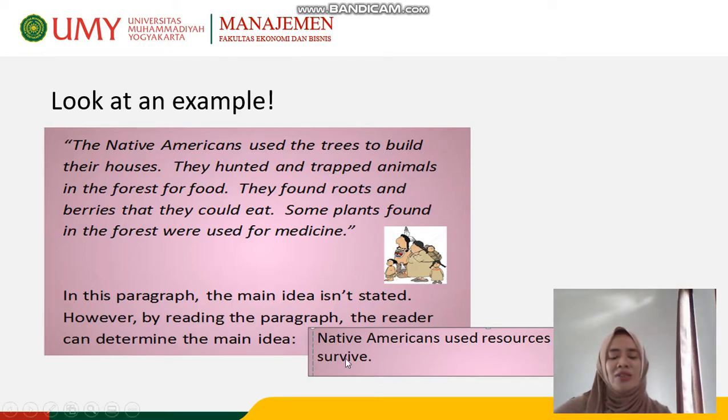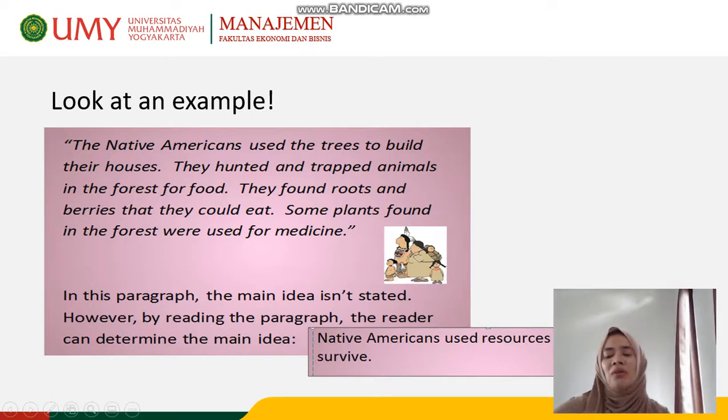The main idea is this one: Native Americans used resources in the forest to survive. How can we know that? This is the Native Americans used resources. The resources are indicated by this one: trees, animals, and then roots, berries, and then plants. Yeah, these are the resources.